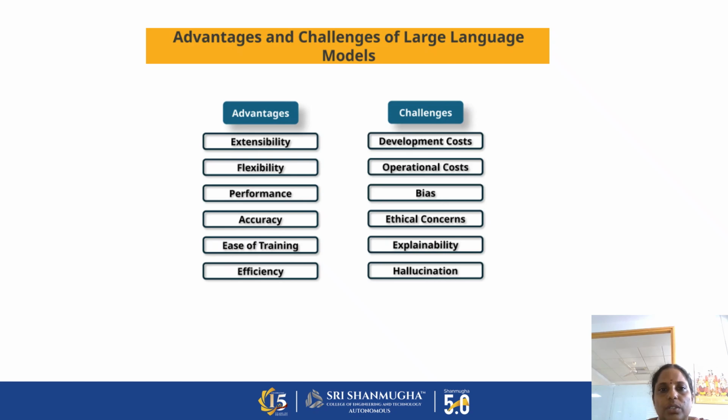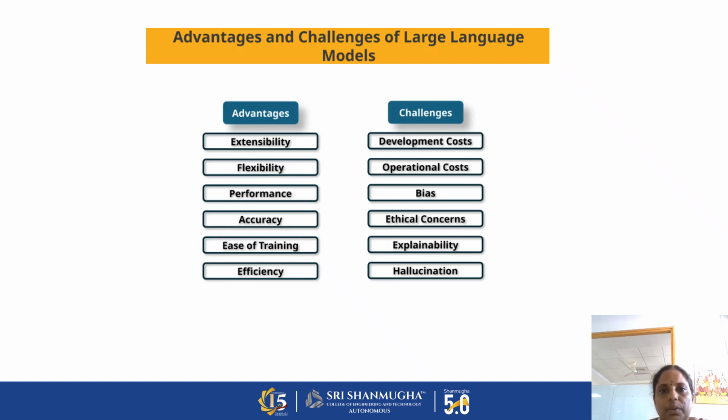Now the advantages and the challenges faced by large language models. A large language model can be used extensively for creating text, it is flexible, its performance is high, and its accuracy is very high. All these LLM models learn from their given data sets. We have to give billions of data for identifying each word. Once we see a new word, it is immediately added to the vocabulary, and a vocabulary ID is given to each word. Then, ease of training and efficiency.